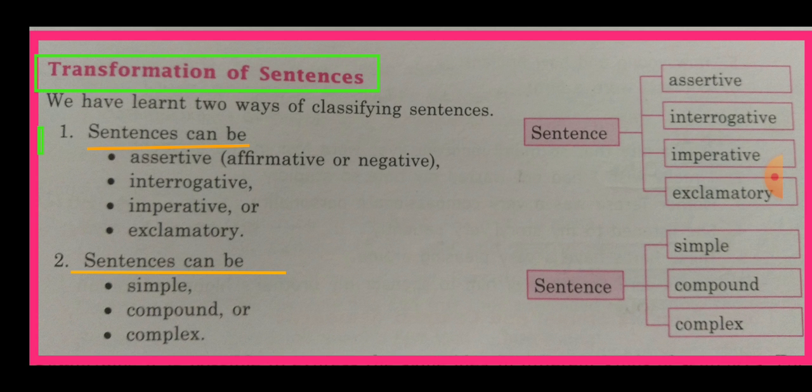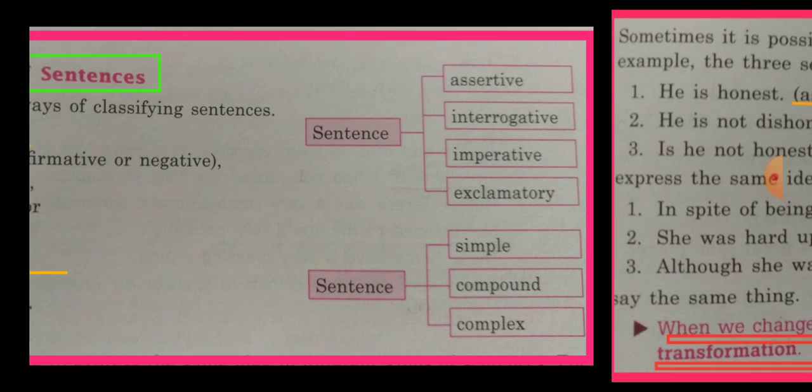So, in transformation of sentences, we will learn how to change assertive into interrogative or interrogative into assertive, imperative or exclamatory. It means how one classification of sentences can be interchanged with each other and how to change simple into compound or complex and vice versa. So, this is how we will learn the transformation of sentences.